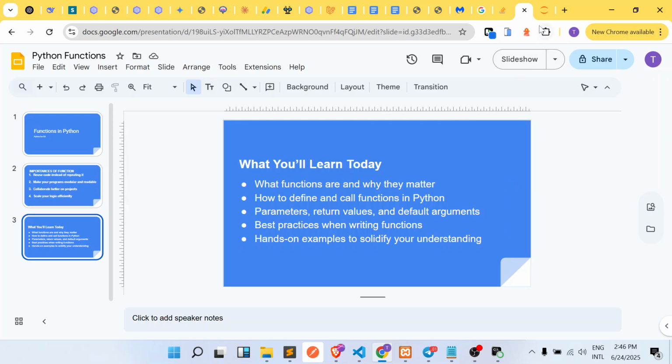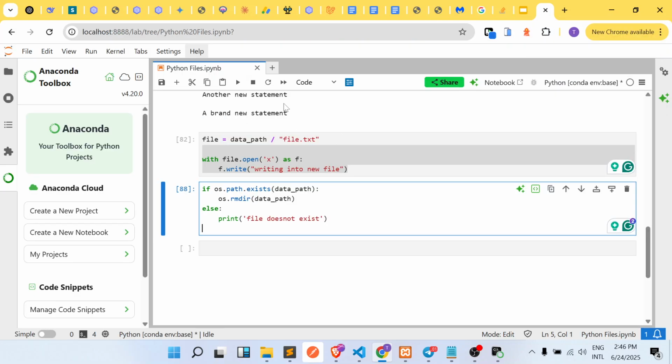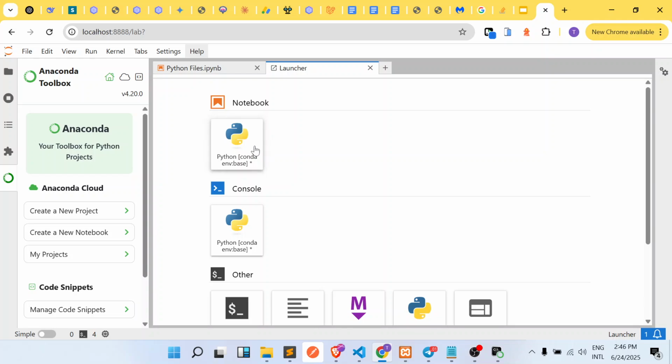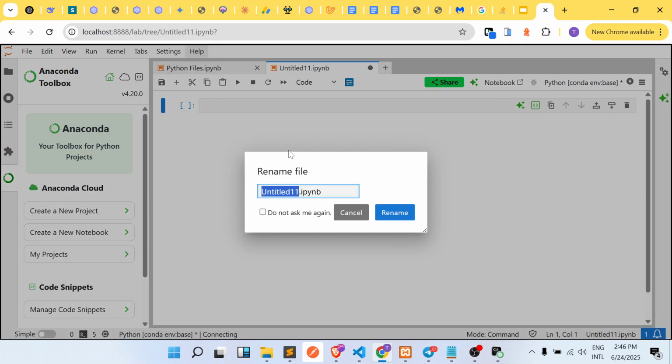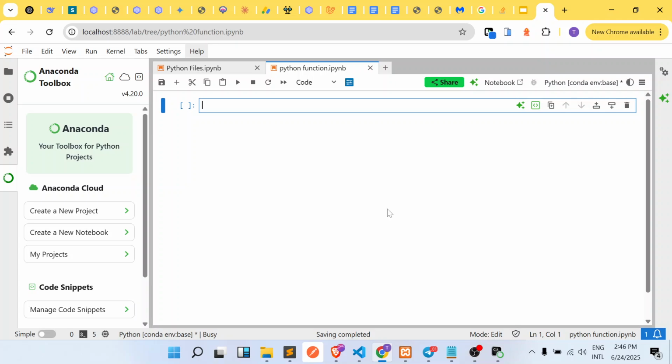Okay, so let's head over to my Jupyter notebook here. In my Jupyter notebook, I'm going to create a new file and call it Python function. If this is your first time seeing it, Jupyter notebook is widely used in the data science and data analysis ecosystem. It works just like other Python environments, where you can write your code and see outputs directly. I use this especially when I'm recording tutorials, because it is simpler to set up.